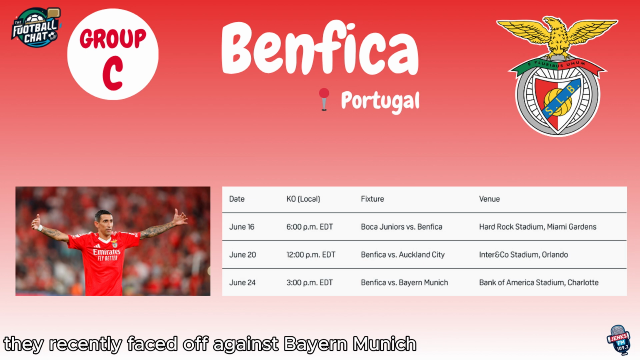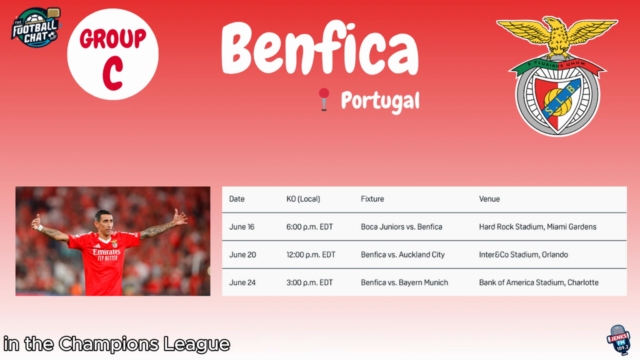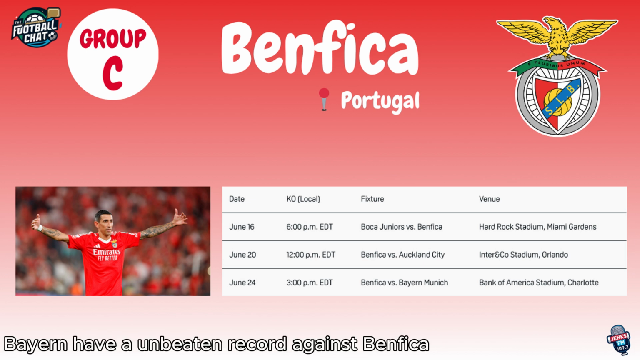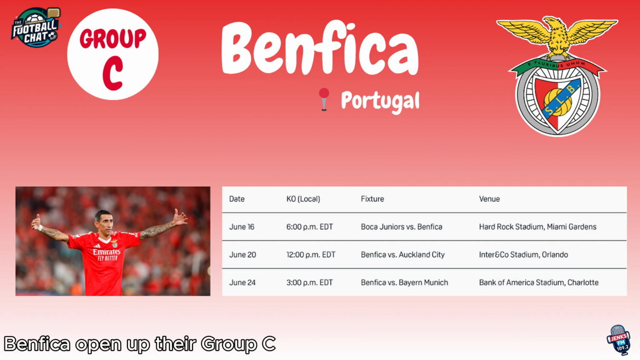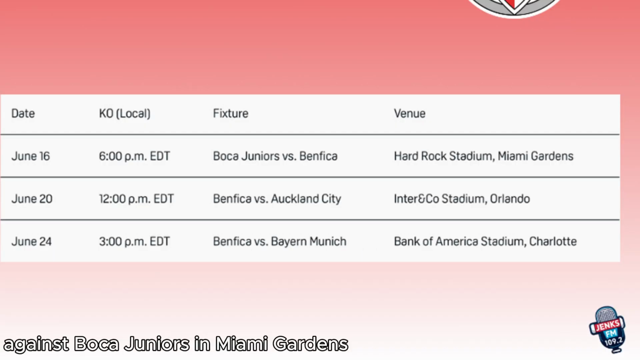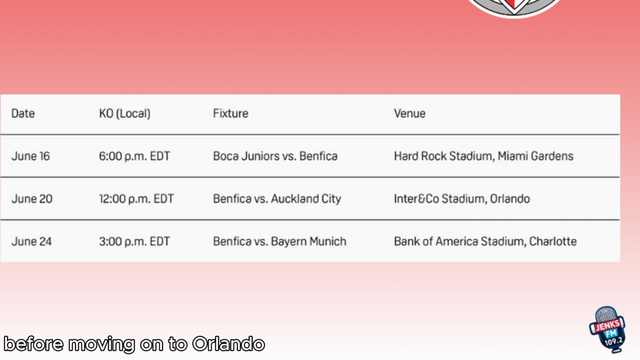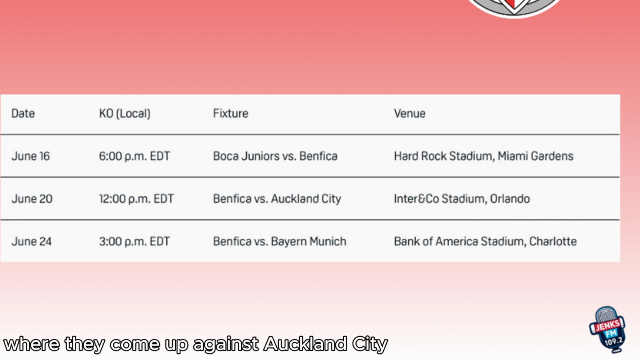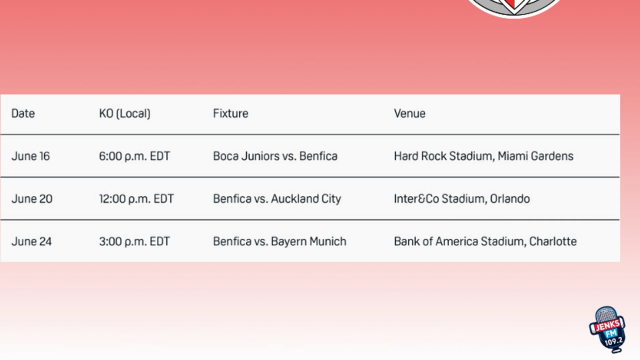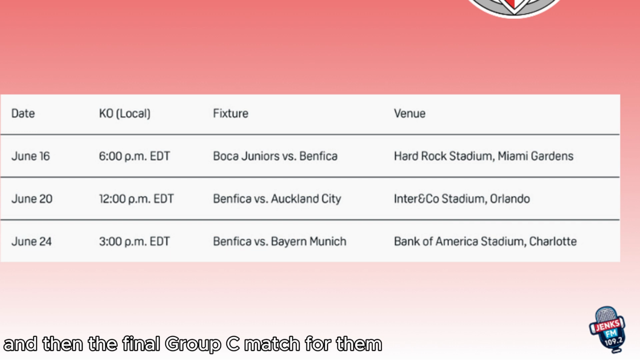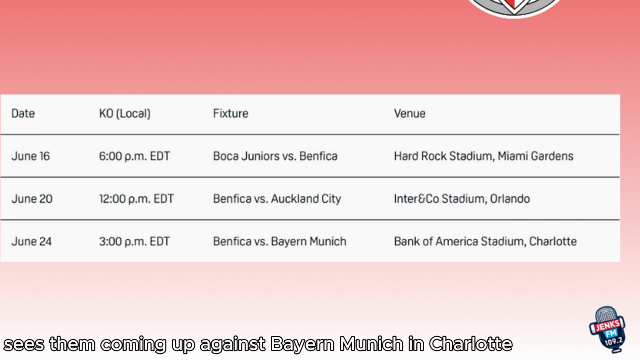Head-to-heads, they recently faced off against Bayern Munich in the Champions League. Bayern have an unbeaten record against Benfica. Benfica open up their Group C against Boca Juniors in Miami Gardens before moving on to Orlando, where they come up against Auckland City. And then the final Group C match for them sees them coming up against Bayern Munich